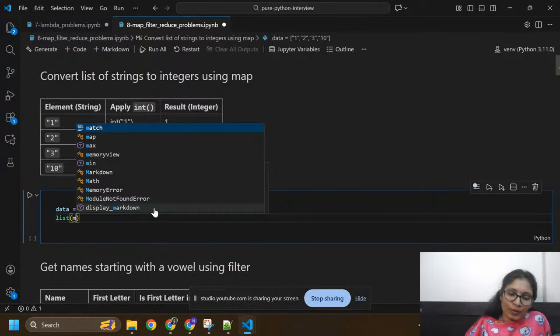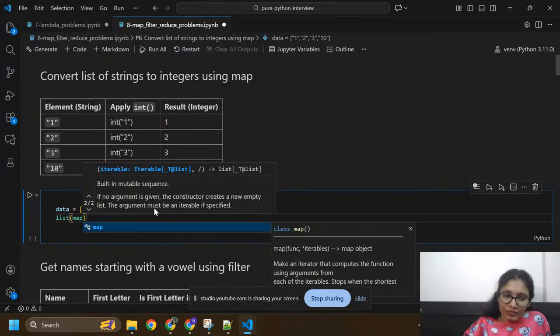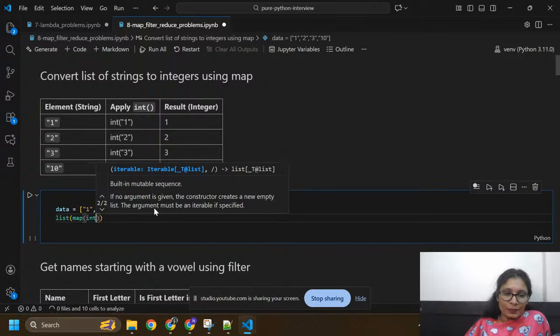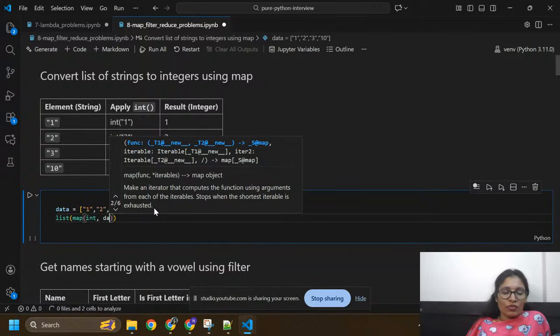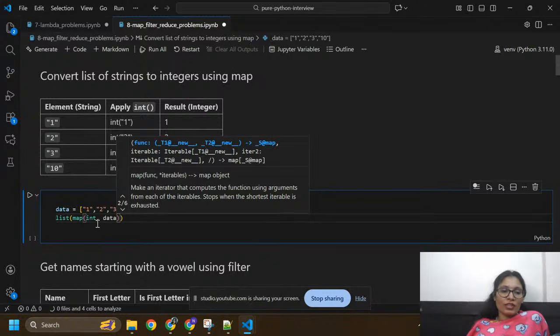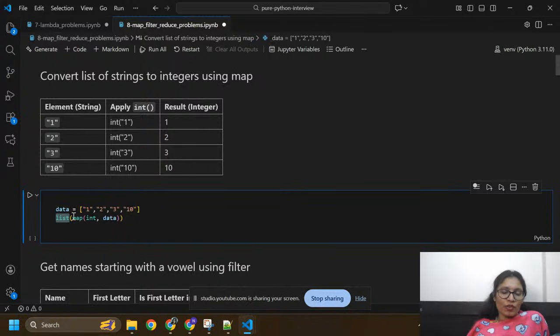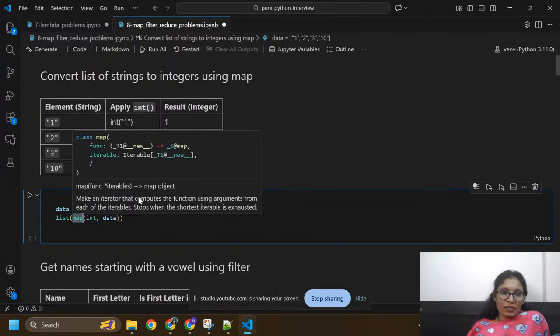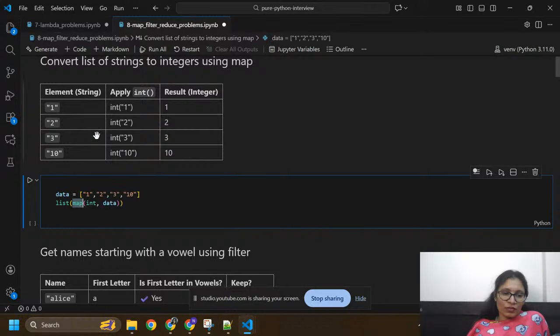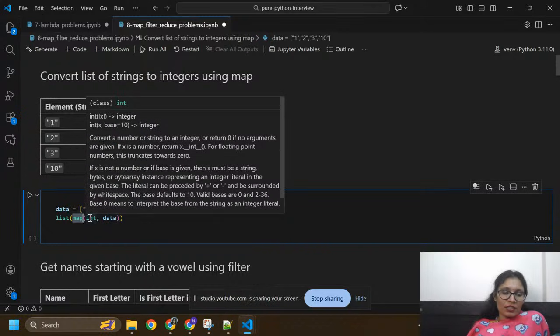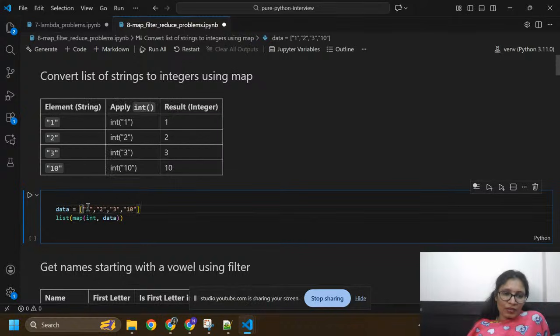I'm just writing the code in one line: list, map. Here I'm going to use int, which will convert the data into integers. This is the list, and I want the result as a list, so I'm going to use map. Map applies the function to each element of the iterable. Int is used to convert to an integer, so those numbers I will convert into integers by using int.